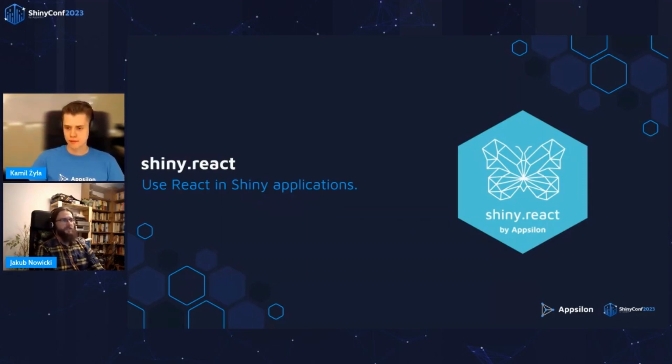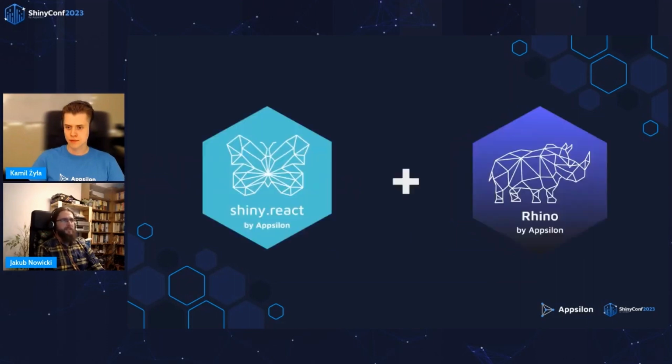And because of that, another feature that is coming to Rhino in the future is the ability to define a single React component inside a Rhino app. So soon you will be able to write small parts of your Rhino application in React.